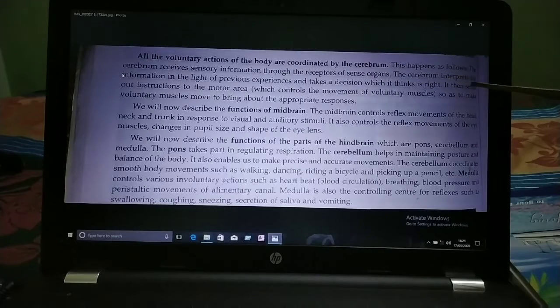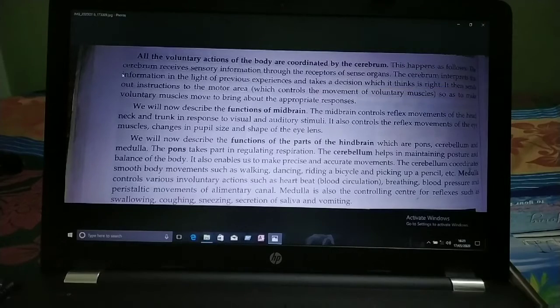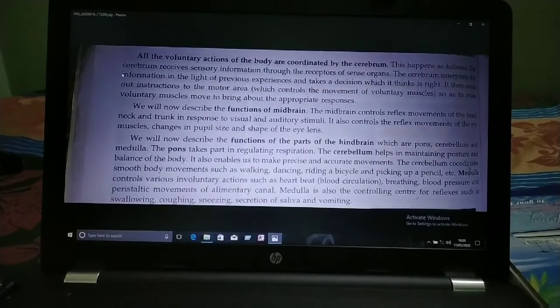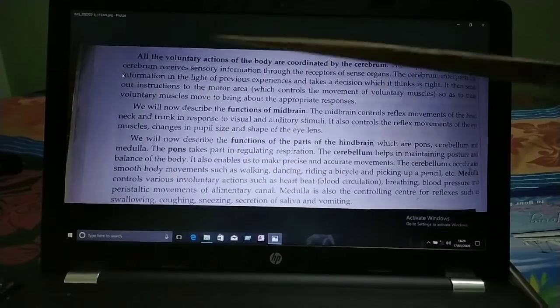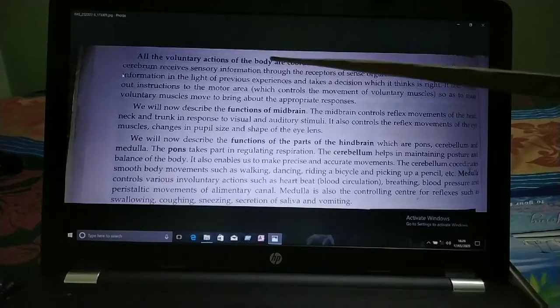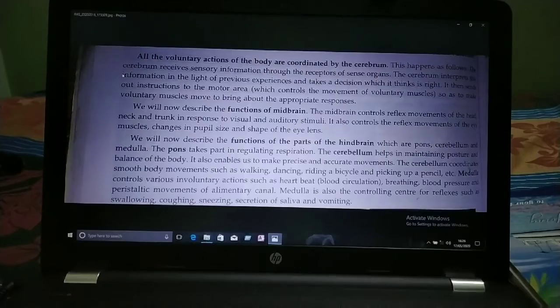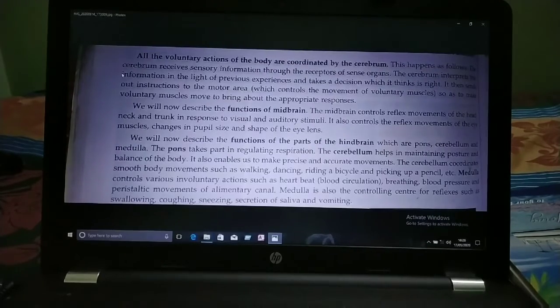The cerebrum interprets this information in the light of previous experiences and takes a decision which it thinks is right. It then sends out instructions to the motor area. I have shown in the previous class which one is the motor area, which controls the movement of voluntary muscles so as to make voluntary muscles move to bring about the appropriate response. So all the voluntary movements or voluntary actions are performed by the cerebrum.